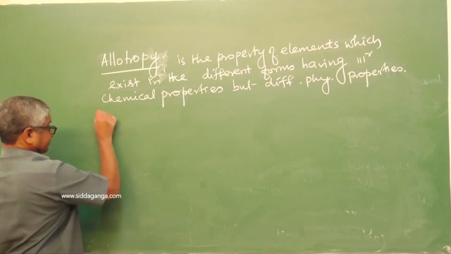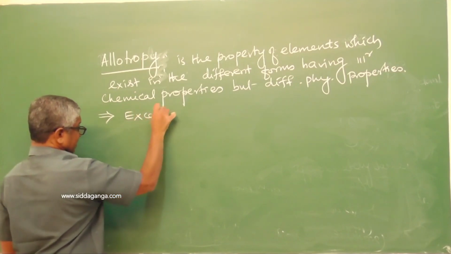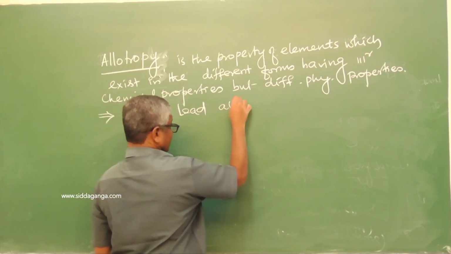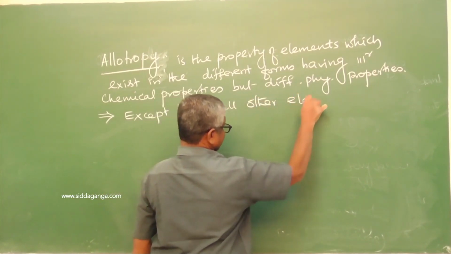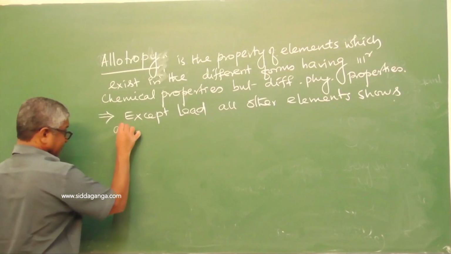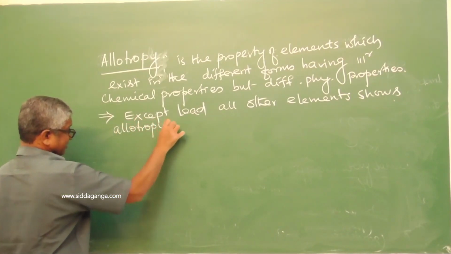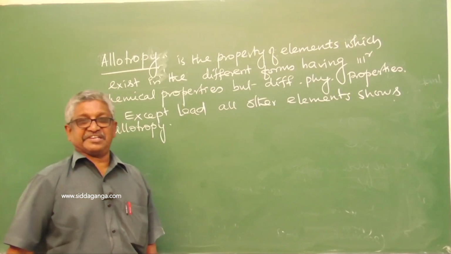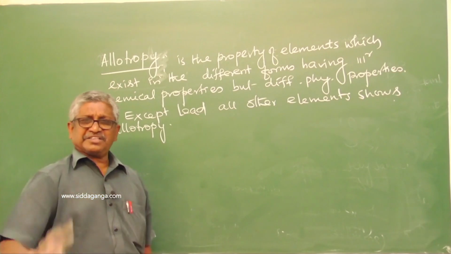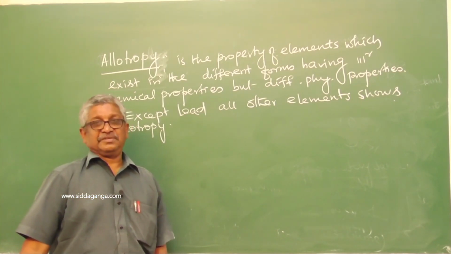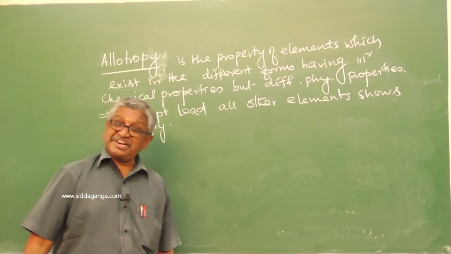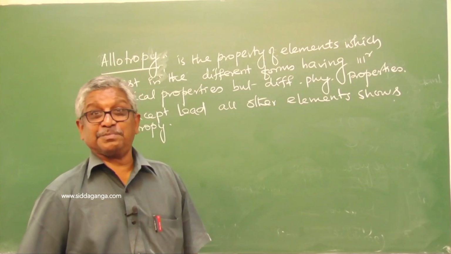Except lead, all other elements show allotropy. Lead is not available in allotropic forms. The remaining four, carbon, silicon, germanium and tin, are all available in allotropic forms, having different forms with similar chemical properties and different physical properties.